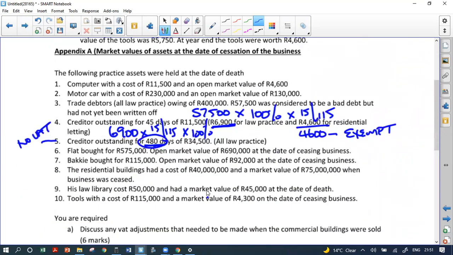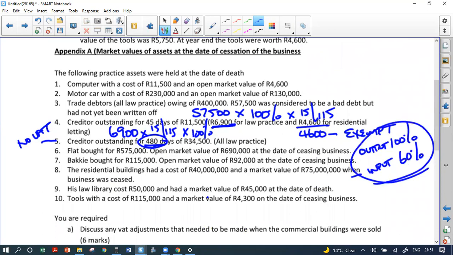So what are we going to do? We're going to have output 100% minus input. If I've only claimed 40% on the flat, I can now claim the remaining 60%. Because what happens when I sell something that I've only claimed 40% VAT for, output is at 100%, and I get to claim the remaining 60% of the VAT as input.